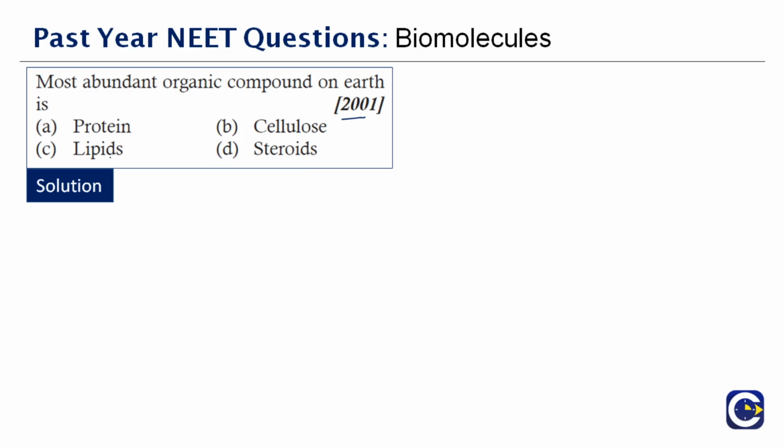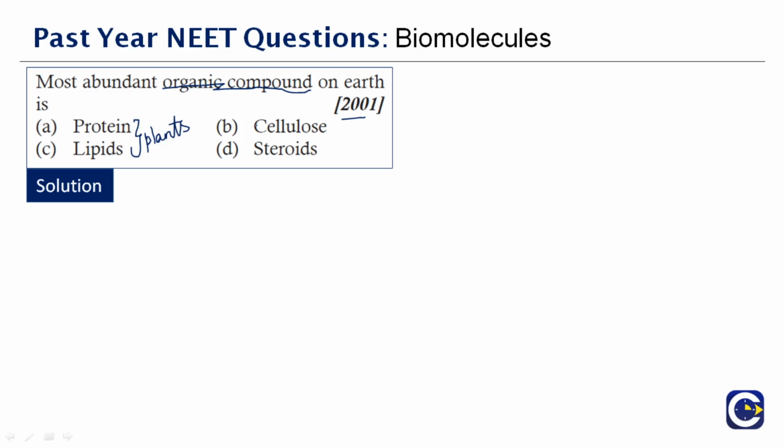See, proteins, lipids, if you see, their concentration will be less. Why? Because they are not associated with the plants, right? They are asking the most abundant organic compound on earth. So as you all know, plants, trees, from the plant kingdom we have a major contribution. Therefore the correct answer is cellulose.